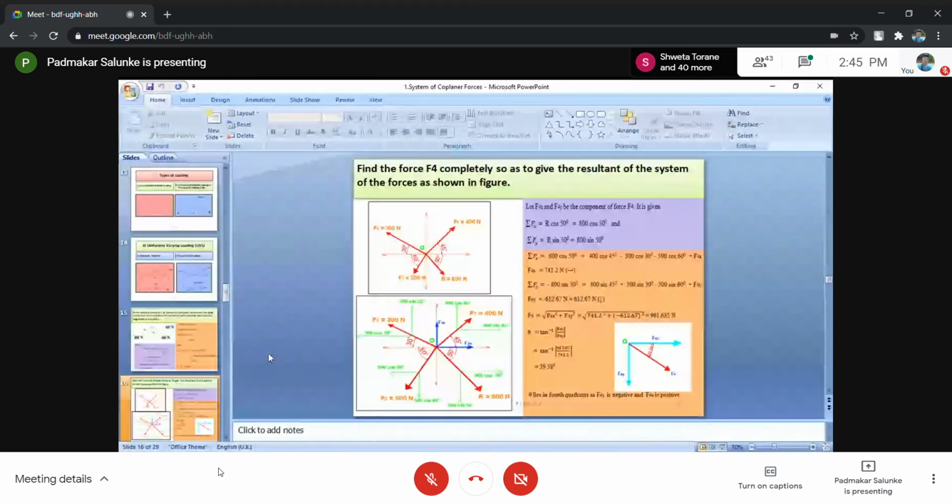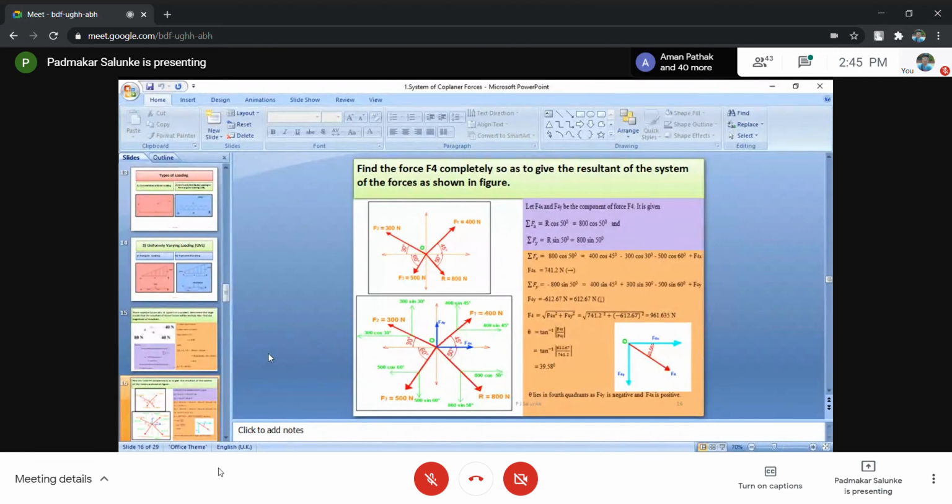This algebraic summation of the y components of forces is equal to the y component of the resultant. And what is the y component of the resultant? 800 sin 50. Is this 800 sin 50 upward or downward? Downward, that's why minus. So minus 800 sin 50 is equal to the algebraic sum of the y components of the forces that are already written there.